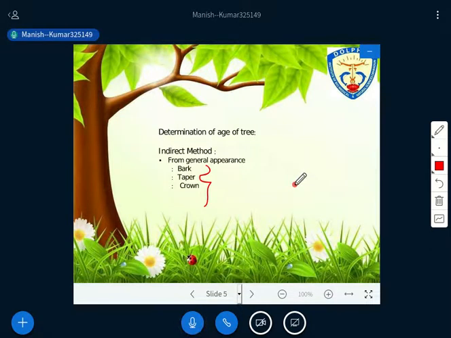Now we talk about the taper. Again, the size and relative taper of the bole or the stem is also a good indicator of the age of the tree.